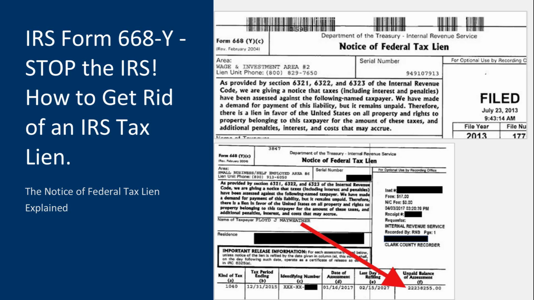IRS Form 668Y is a crucial document that signifies a federal tax lien, a legal claim by the government on your property due to unpaid taxes. This presentation will guide you on how to address and remove such liens effectively.